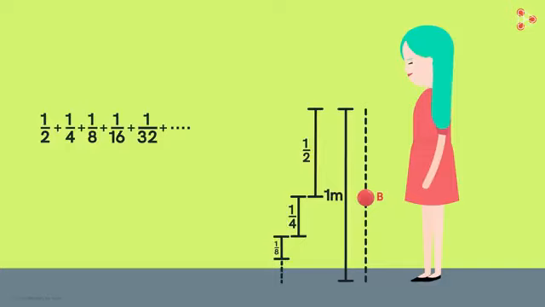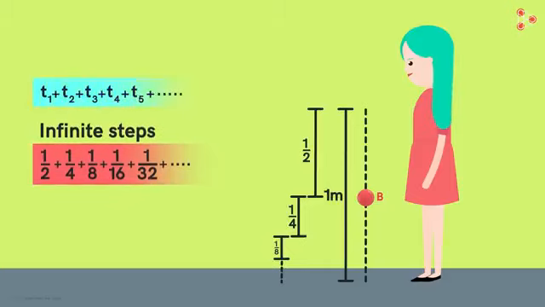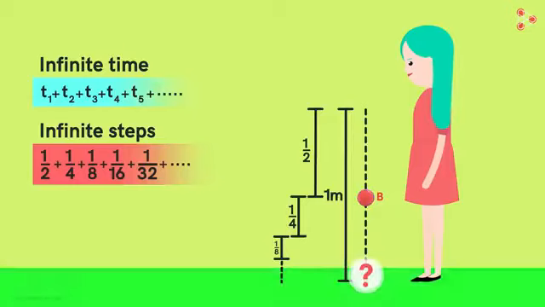It means the number of steps the ball has to cover to reach the floor does not end. That is, there are infinite number of steps the ball has to perform. And to perform these steps, the ball takes an infinite amount of time. So according to this logic, Nora thinks the ball requires an infinite amount of time to reach the floor. Therefore, the ball should never reach the floor, right?